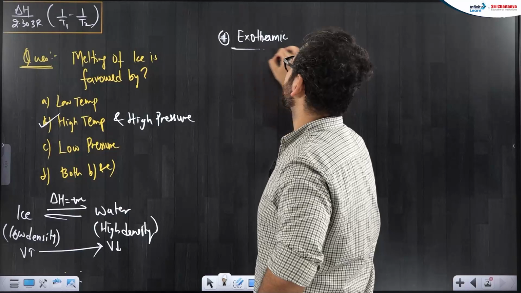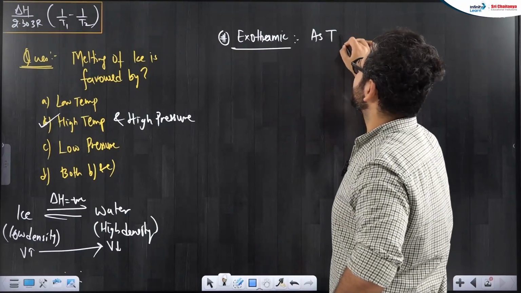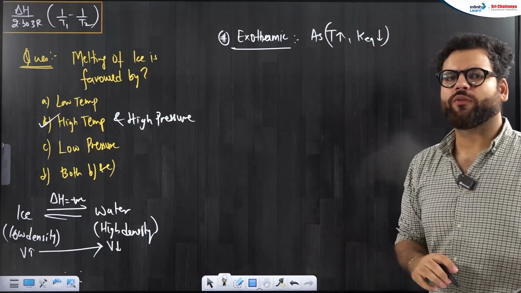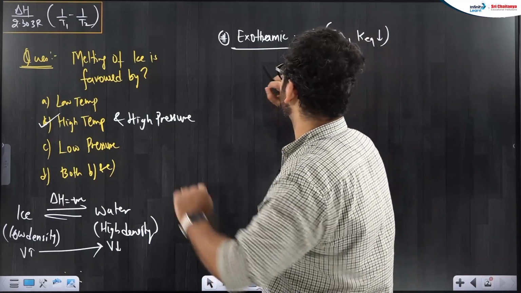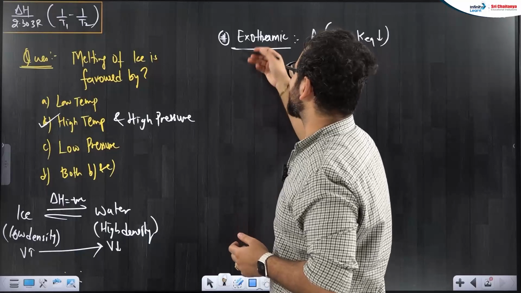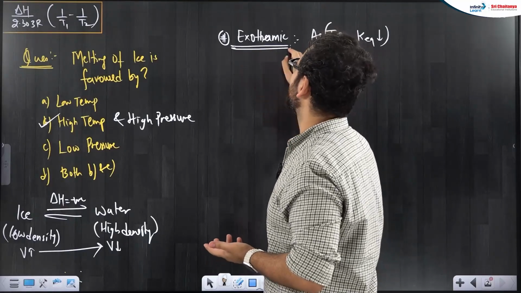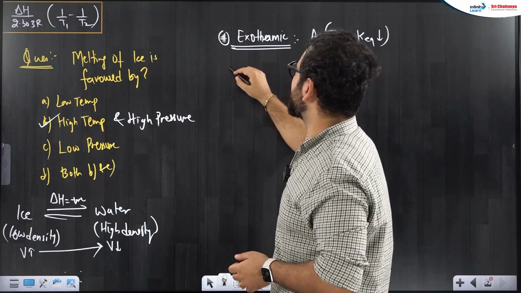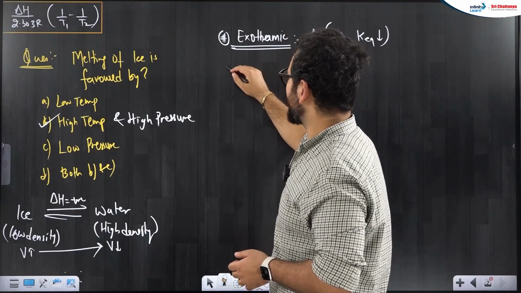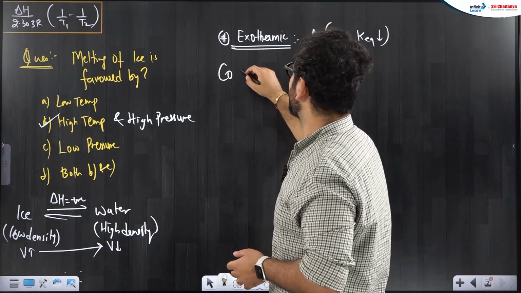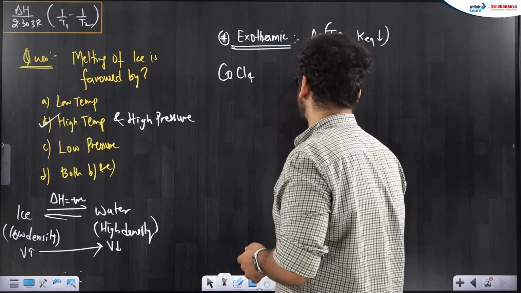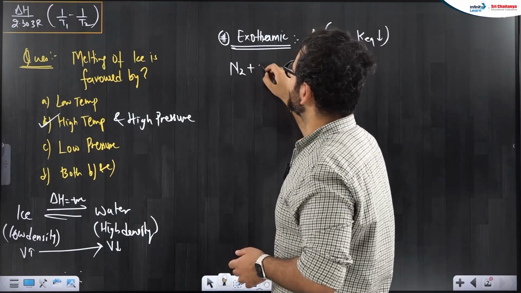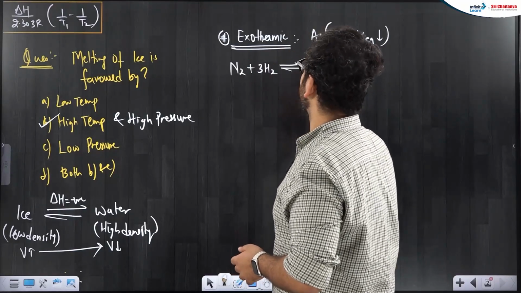For an exothermic reaction, as temperature increases, the equilibrium constant actually decreases. If you want to know mathematically what happens, I have given you this. If you want to know theoretically what is happening, let me take the example of an exothermic reaction like the Haber process, N2 plus 3H2 giving you 2NH3.